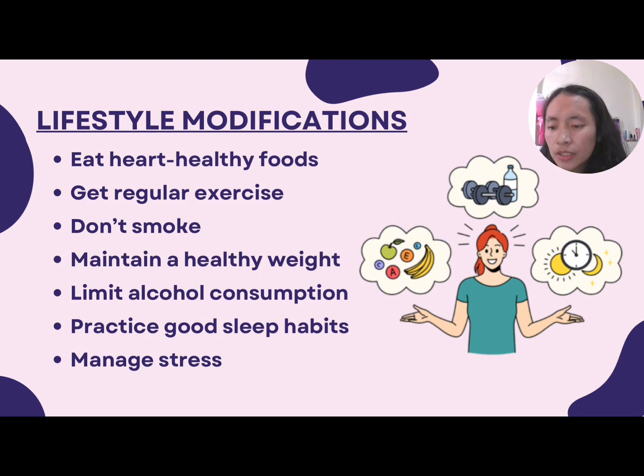For the practice of good sleep habits, as we all know, poor sleep may increase the risk of heart disease and other chronic conditions. Thus, adults should aim to get 7 to 9 hours of sleep daily. And lastly is the managing of stress. Managing stress is an important step in keeping the heart healthy. Getting more exercise, practicing mindfulness, and connecting with others in support groups are some of the ways to reduce and manage stress.